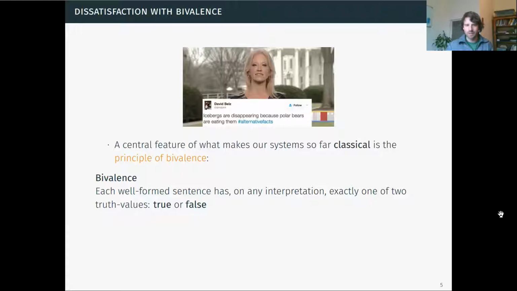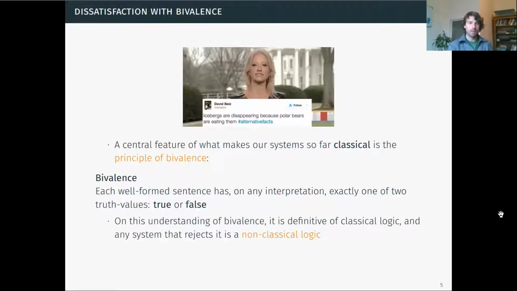It's even more absurd to suggest that some logical principle like the principle of bivalence could somehow fail to be true. We need really good reasons for denying that. But we can see later that there will be some reasons for us to actually have doubts. On this understanding of bivalence, it is definitive of classical logic, and any system that rejects it is going to count as what we call, quite clearly, a non-classical logic.